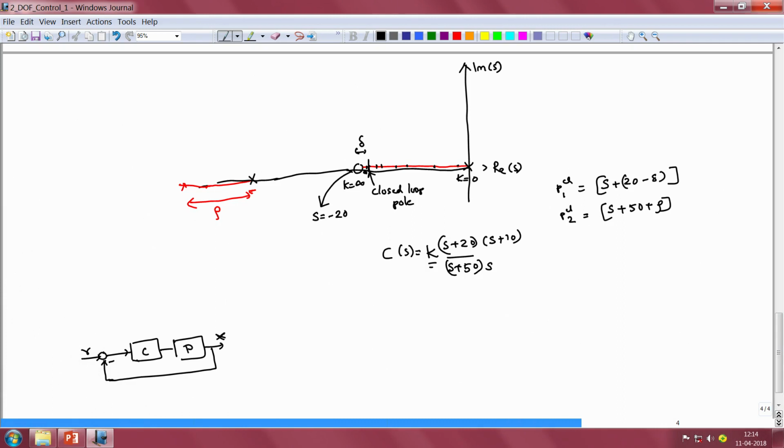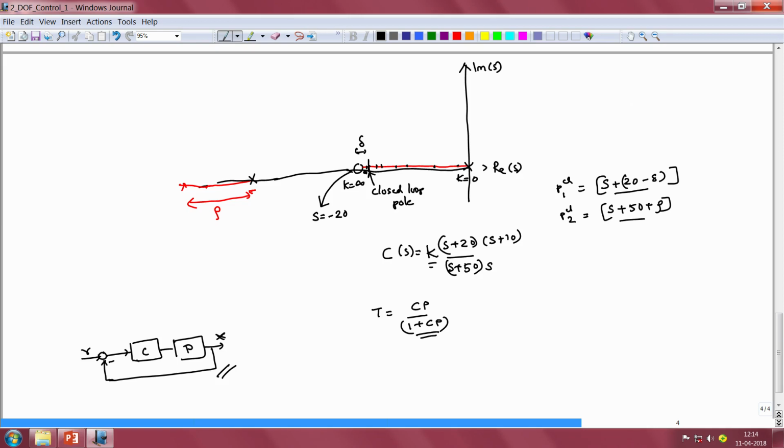Now, our overall transmission function, if one were to stick with 1 degree of freedom control design, would be given by T is equal to C times P divided by 1 plus C times P. Now, we note that 1 plus C times P is a transfer function whose two zeros are going to be given by definition by PCL1 and PCL2.